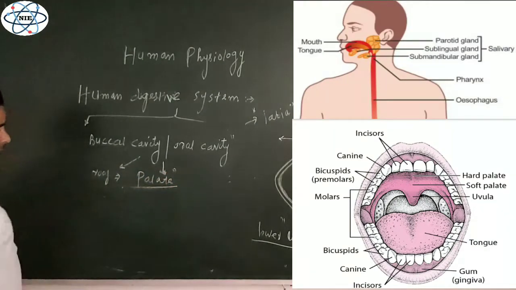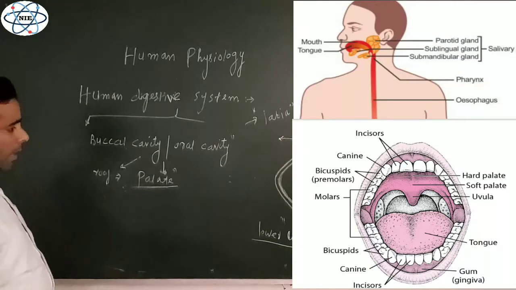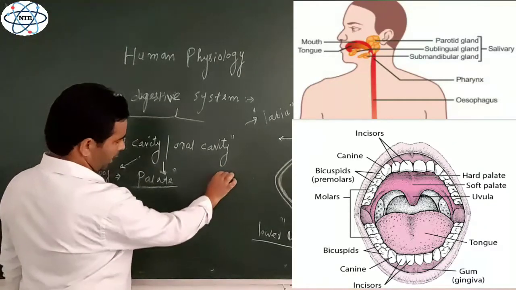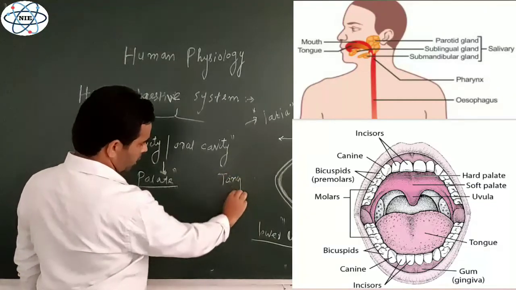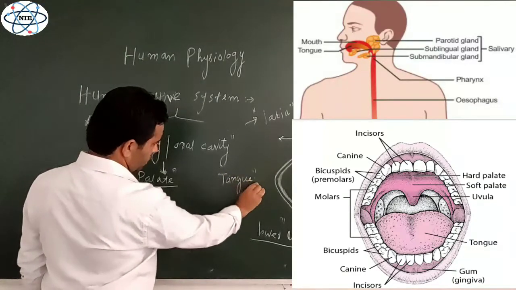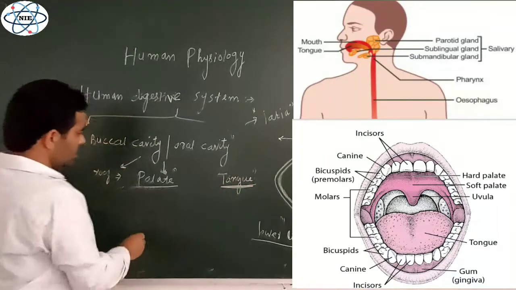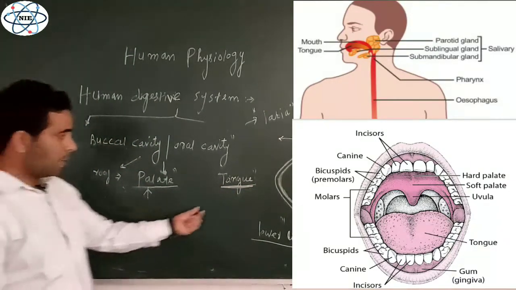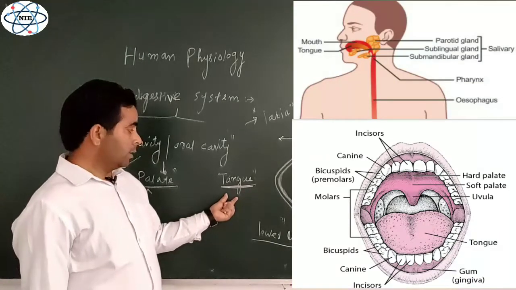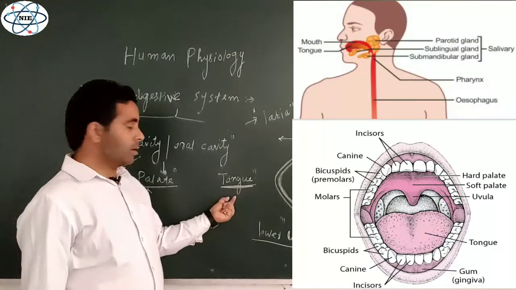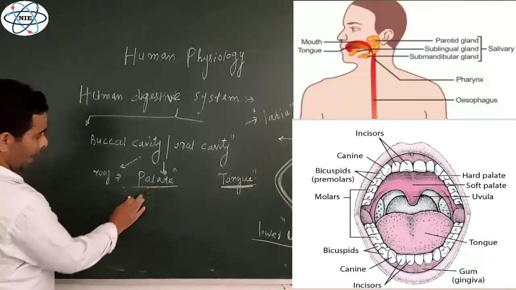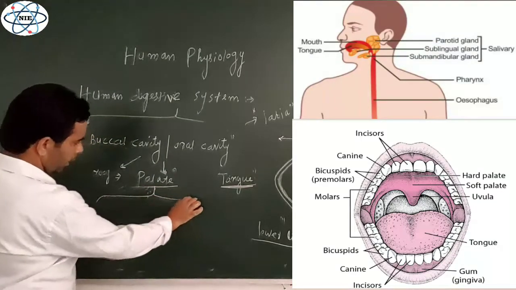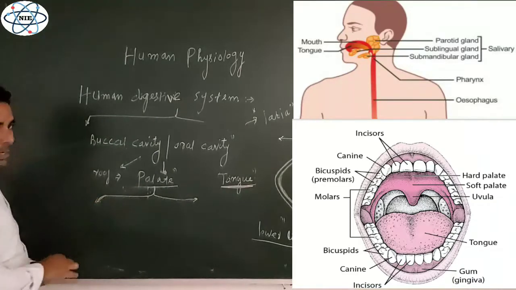The roof of the buccal cavity is known as the palate, and the floor of the buccal cavity is the tongue, a muscular and very important structure. So this palate constitutes the roof of the buccal cavity, while the tongue constitutes the floor of the buccal cavity. Now, so far as this palate is concerned, it is made up of two parts.